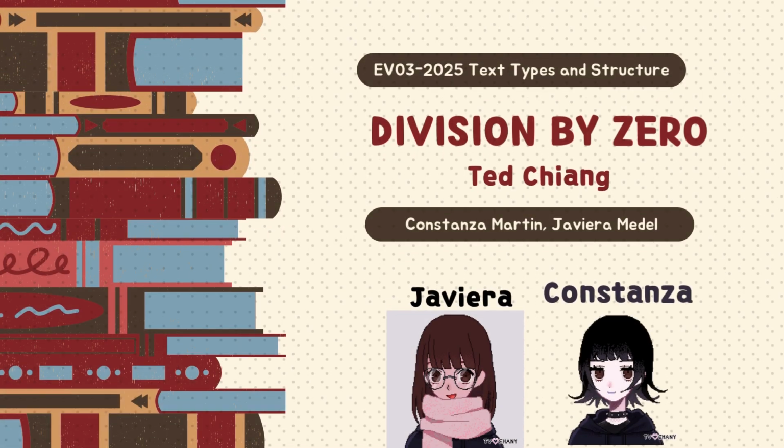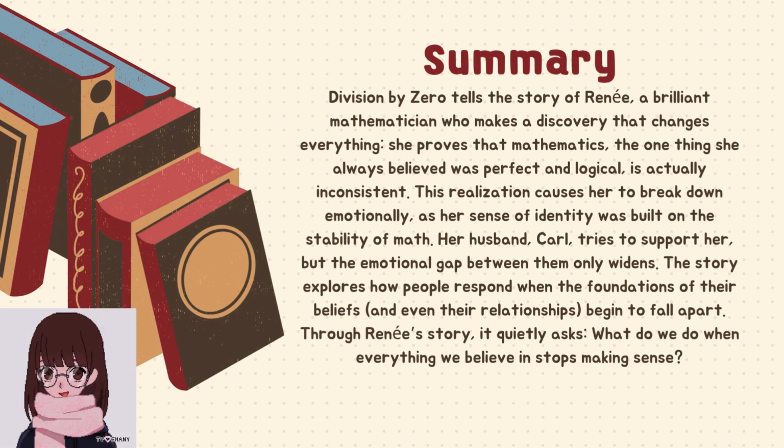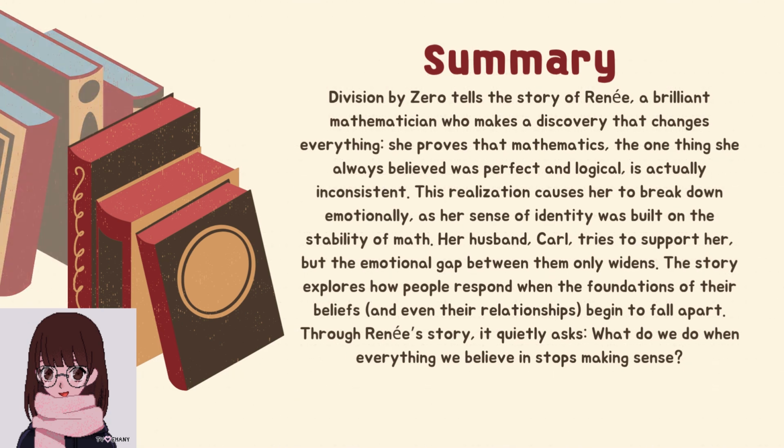And I'm Conztanza Martin. Today we are going to talk about text types and structure, and we chose a story called Division by Zero by Ted Chiang, an American writer. To give you a little more context, the story is about Renee, a brilliant mathematician who proves that math is actually inconsistent. The discovery destroys her trust in everything she believed, and it causes a deep emotional crisis. Her husband, Carl, tries to help, but the distance between them grows. The story shows how fragile people can be when their beliefs and relationships start to fall apart.